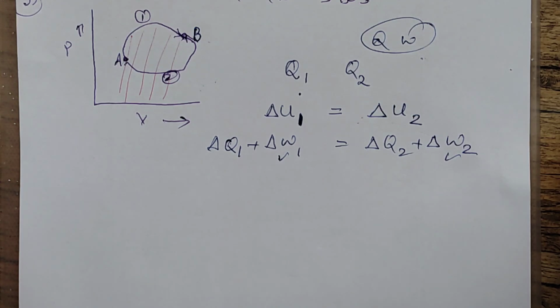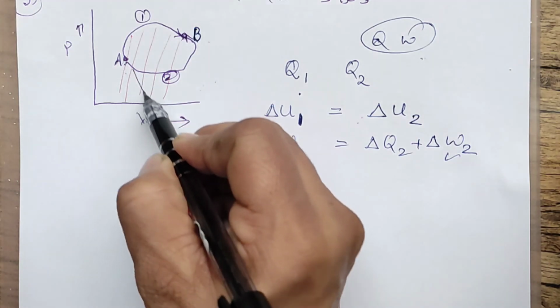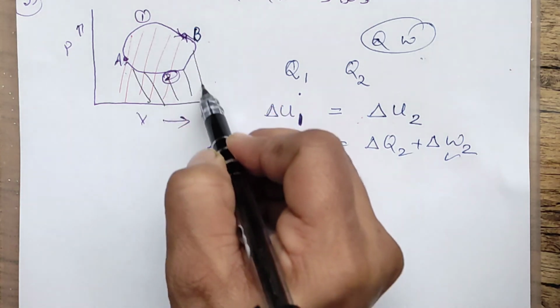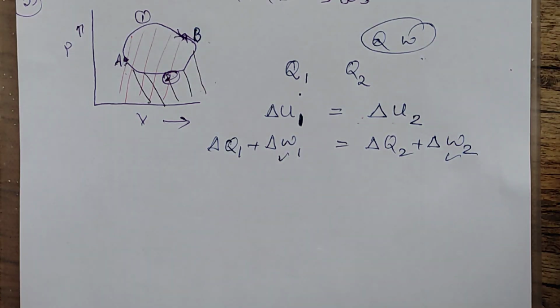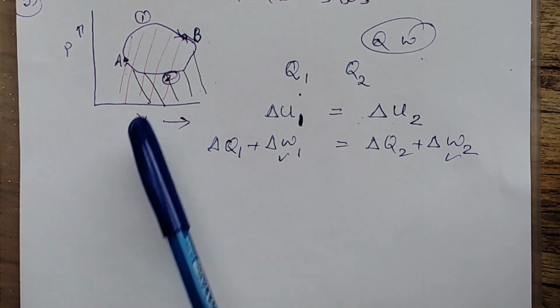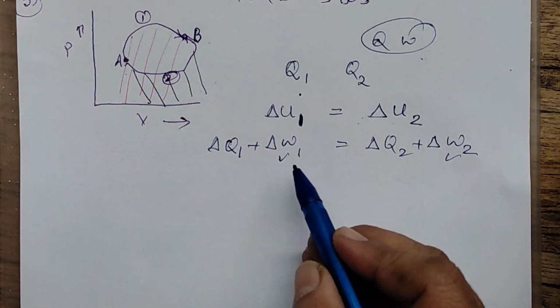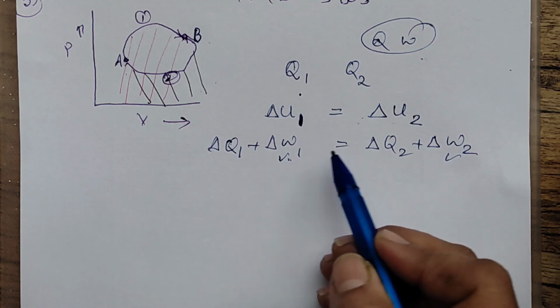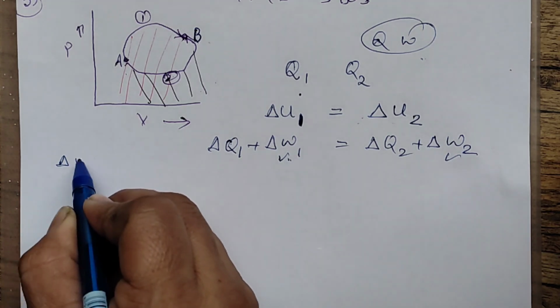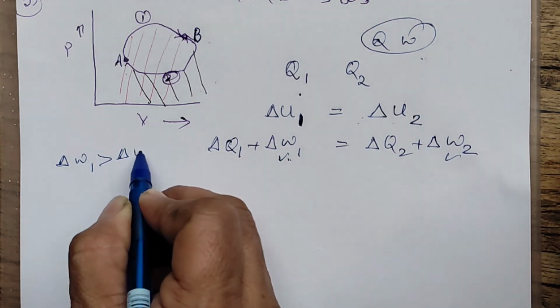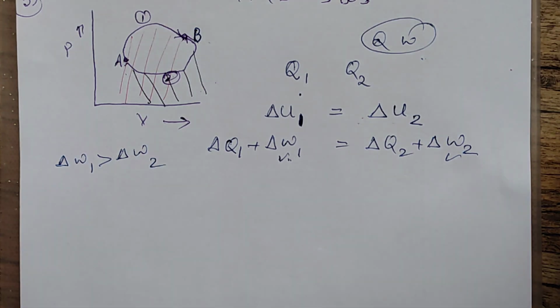And if it is by path 2, then the work done will be the area under this path. The area under path 1 is more than path 2. That we can make out. So obviously the work done in the first path will be more. The work done in the first path is greater than the work done in the second path.